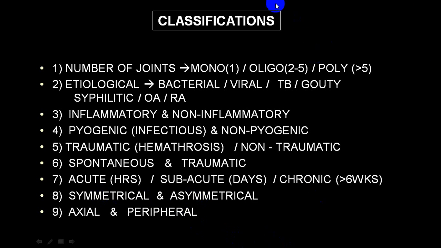If you get a central joint involvement, meaning involvement of the spine, we call it axial. And when you get involvement of the joints in the limbs, we call it peripheral. These are the different terms which are being utilized, because some diseases will have involvement of peculiar joints. We'll be dealing in detail with all those things. So do remember all this different terminology.